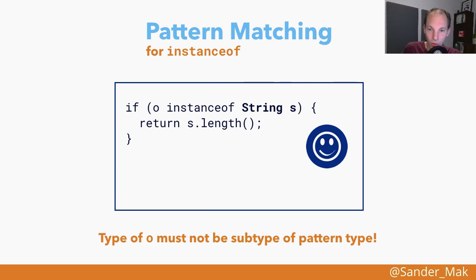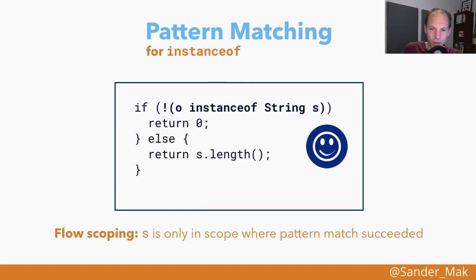Now, one thing to note here is that the type of o, the static type of o in the source code, should not be a subtype of string, because in that case it will always be true. And if the compiler detects that, then it will be a compile time error. So here we see that this neat pattern abstracts away a lot of boilerplate from the previous idiom that we saw. Now, the interesting thing here is what would, for example, happen if we, instead of having the instanceof check, have the negation? Would then s also be in scope for the if?